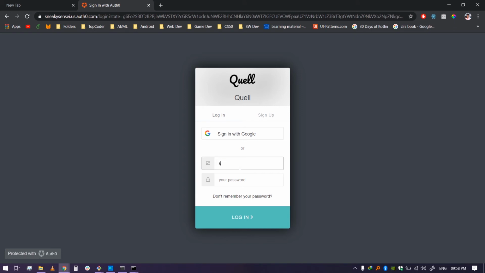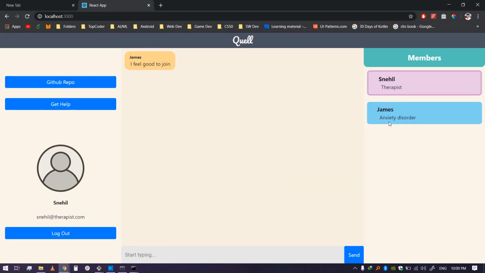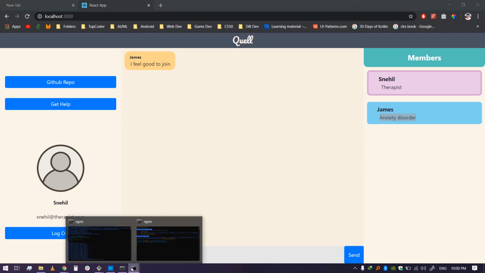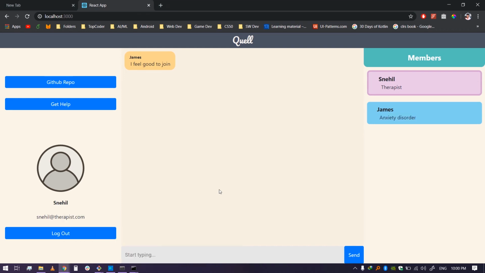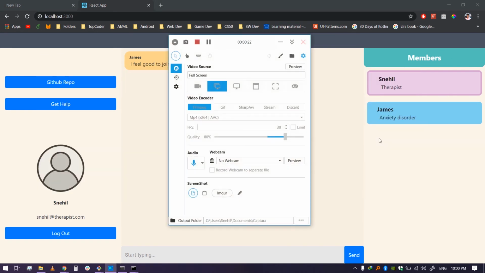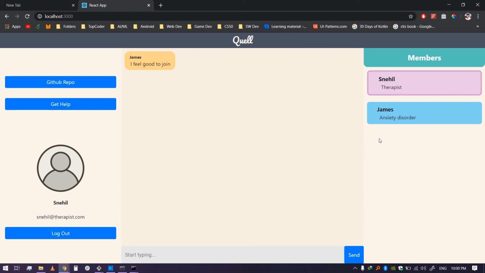So let's log back in to Snehal@therapist.com. This time I logged in, and as you can see, I can see all the users with their different disorders. We also made a Python API for running a bot on the server so that the users can be curated based on whatever they are feeling at the moment. The Python API is run using a sentiment analysis algorithm, and my teammate Sundram will explain it more.